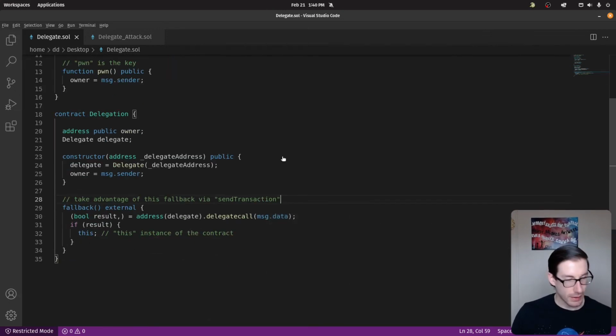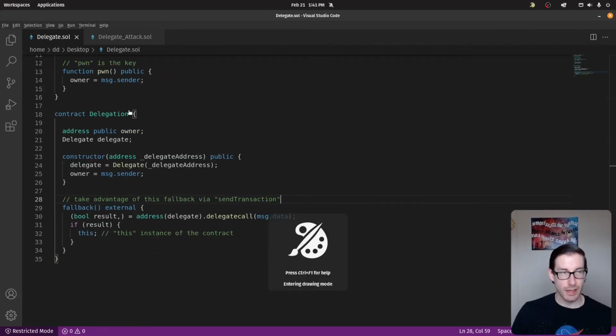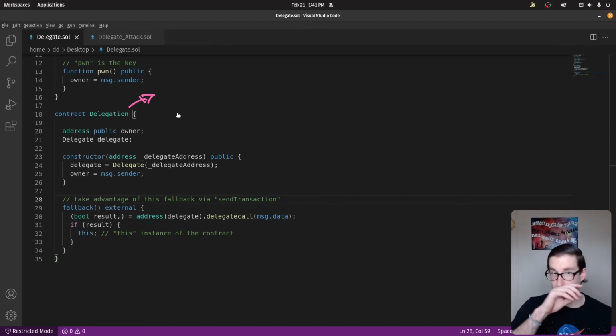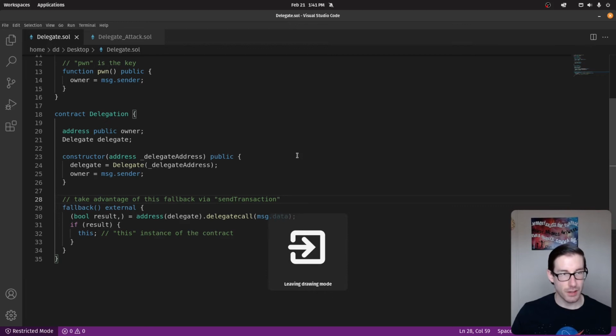Now, in our delegation contract, this is going to be the second contract that's actually deployed, and this is the contract that we can interact with. The delegate contract above is something we cannot interact with because it was deployed prior to us getting the instance and gaining access to this contract, or at least not directly. You'll see.